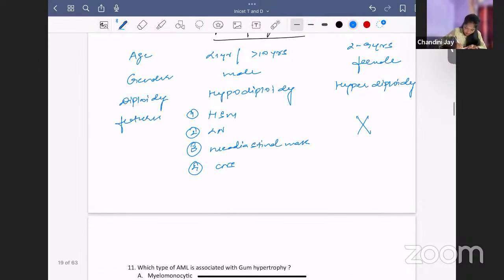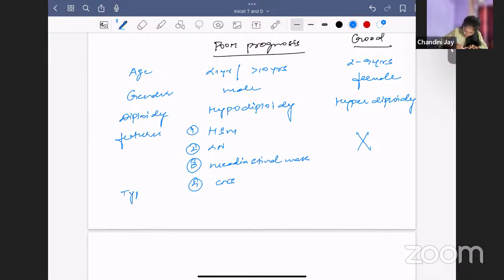About the type. What about the type? Mature B cell has poor prognosis. All other types have good prognosis, but mature B cell has poor prognosis.